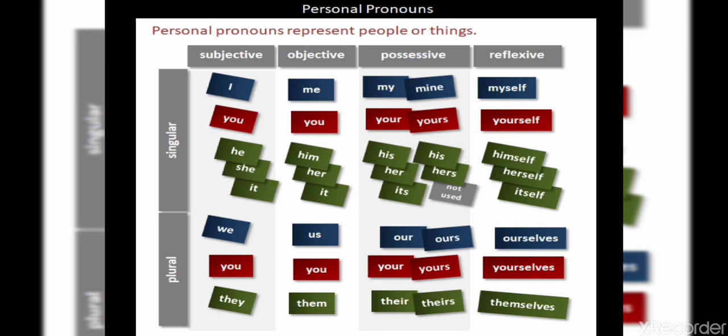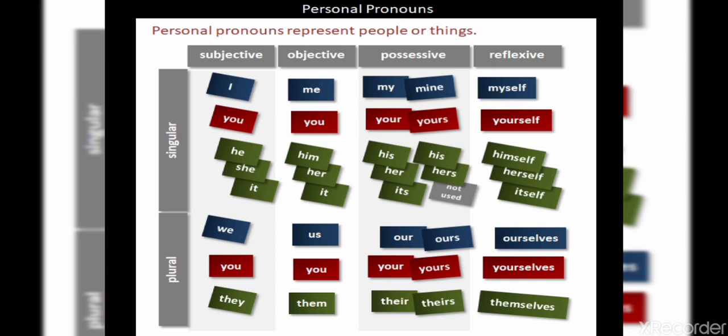The possessive pronoun plural: our, ours, your, yours, their, theirs. The reflexive pronoun singular: myself, yourself, himself, herself, and itself. The reflexive pronoun plural: ourselves, yourselves, and themselves.